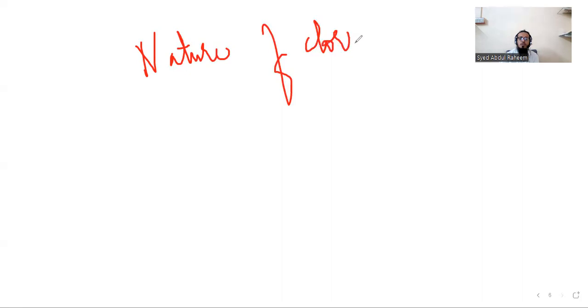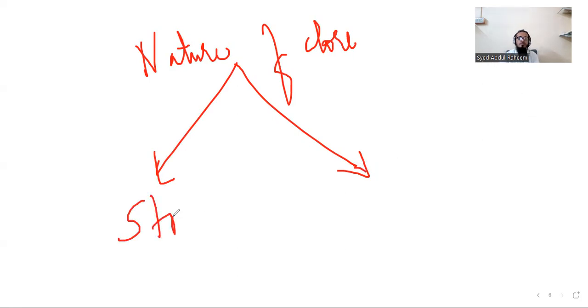So now, very important is nature of dose. You have to remember this. What are the types of nature of dose? We have the stronger dose and we have the lighter dose.